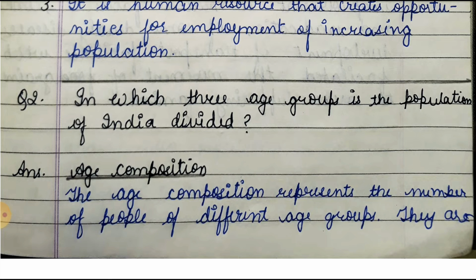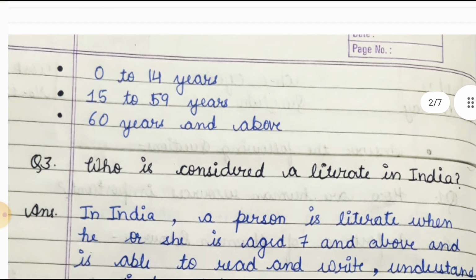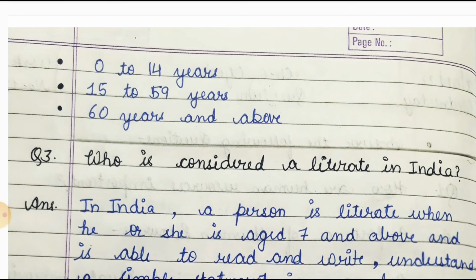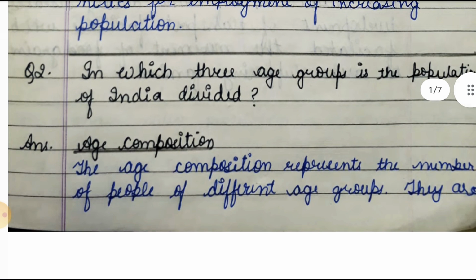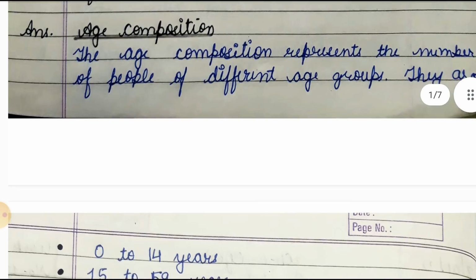So the age composition represents the number of people of different age groups, and these age groups are: first age group is 0 to 14 years, second is 15 to 59 years, and the last age group is 60 years and above. So these are the three age groups of the population of India.